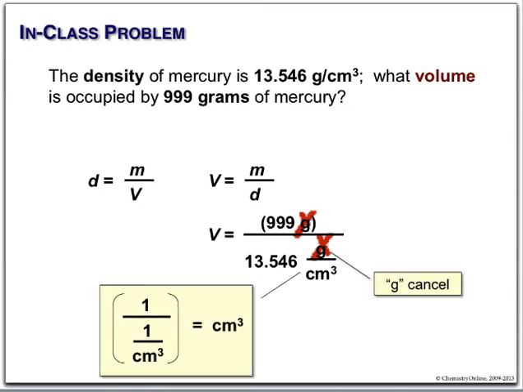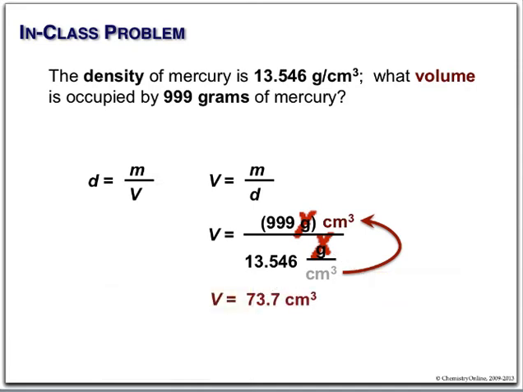Whenever you have the reciprocal of a reciprocal, well, that's what you started with. That means that our cubic centimeters here will go up top. And we'll solve this thing simply as 73.7 cubic centimeters. Again, 3 significant figures.